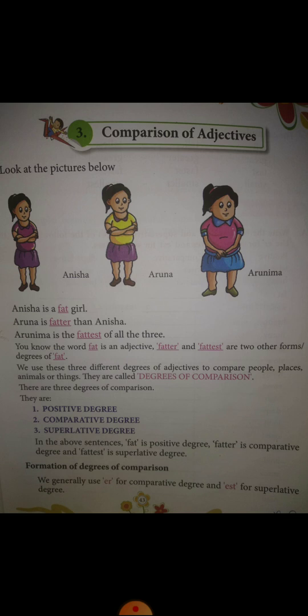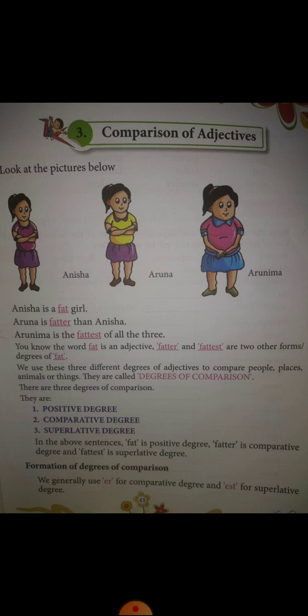You can see that in the first sentence, we've just said Anisha is a fat girl, whereas in the second sentence for Aruna, we've added er to the word fat. So it became fatter. Aruna is fatter than Anisha. Because we are comparing Aruna with Anisha, that is why we have added er to fat, right?